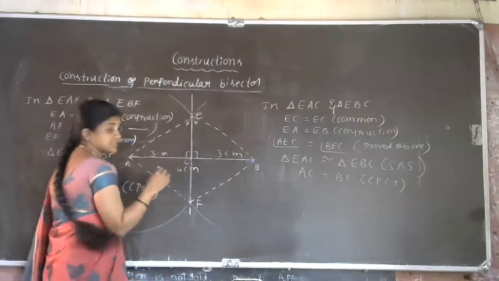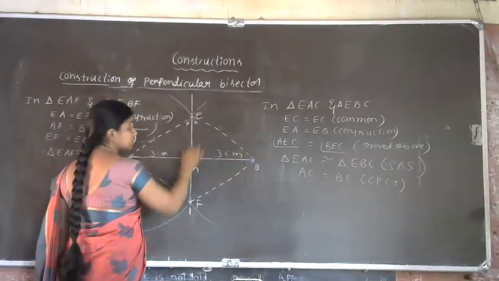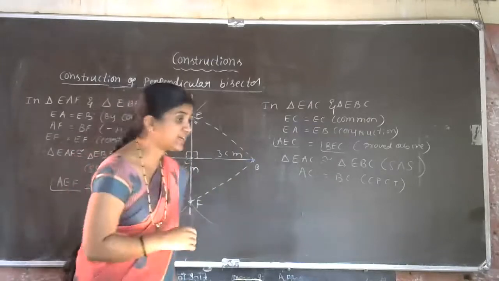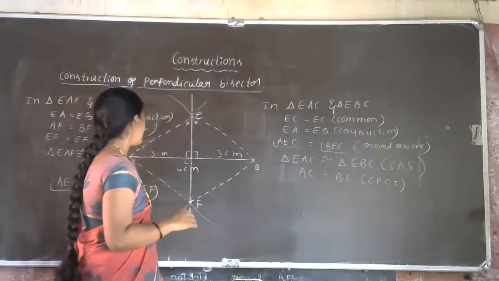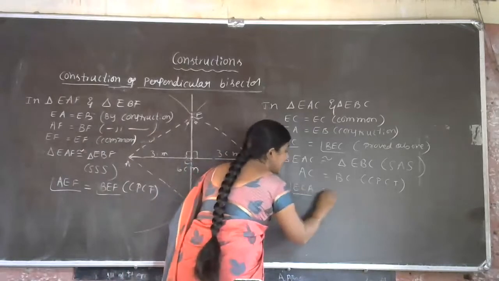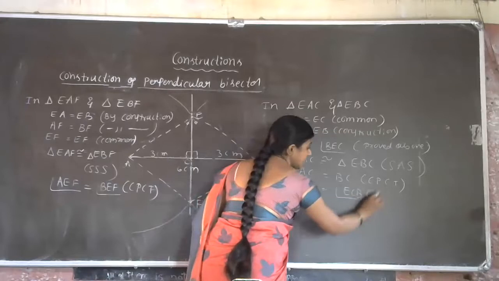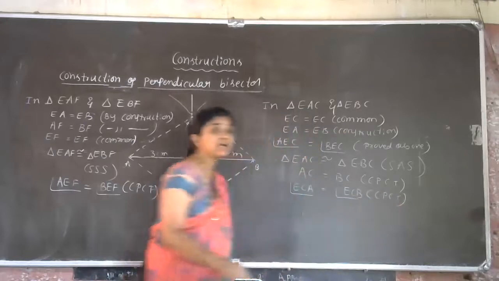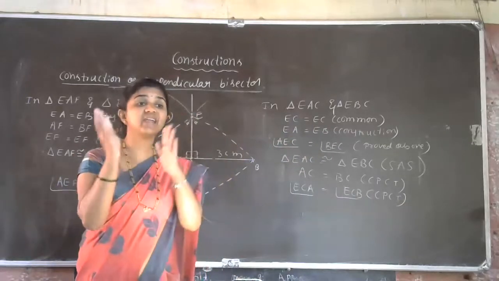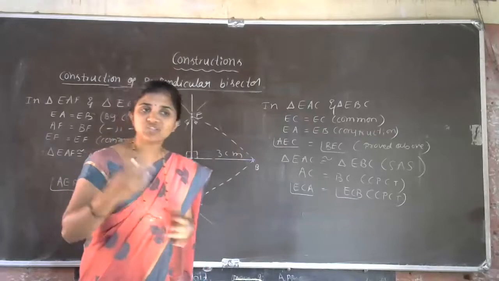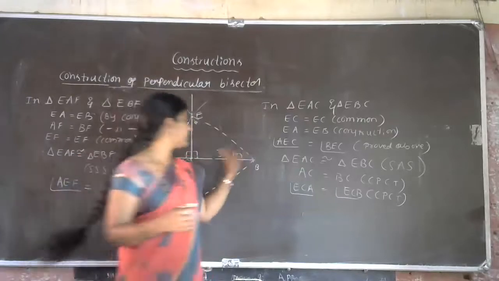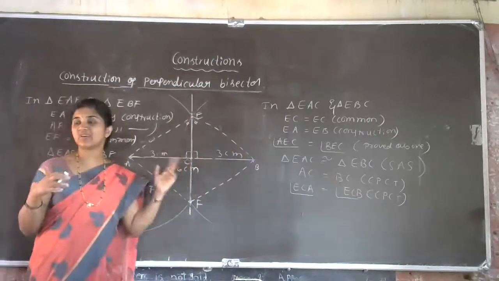Next, one more result we have to prove. Angle ECA is equal to angle ECB, both are equal to 90 degrees, we have to prove. But now you can say that angle ECA is equal to angle ECB according to CPCT. That is also CPCT. But what we need actually, these two angles are equal, but we have to show these two angles are right angles. How can we show that these two angles are right angles? Yeah, Medini? These two angles are equal now. How can we say that these two angles are 90 degrees, 90 degrees?